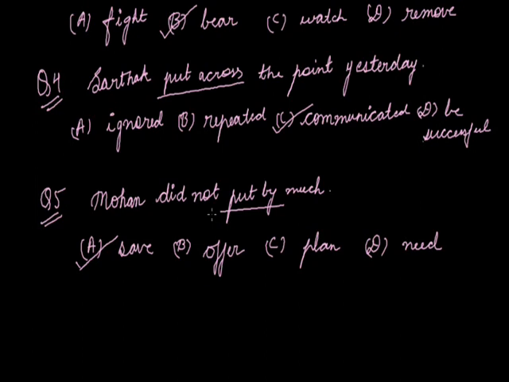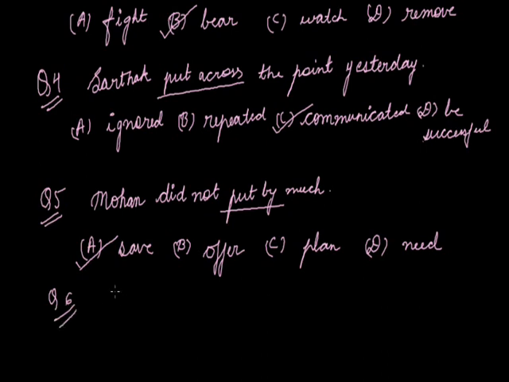Another meaning of put by is to reject something, but that option has not been given, as save is absolutely correct. So you have understood that put by has two meanings: to save, and to reject something, right? Here, according to the options, save is absolutely correct. Right, students, understood? Okay, let's move to the next question.